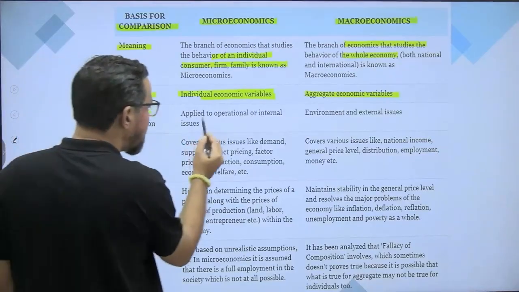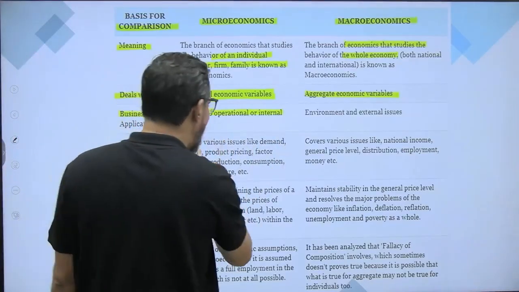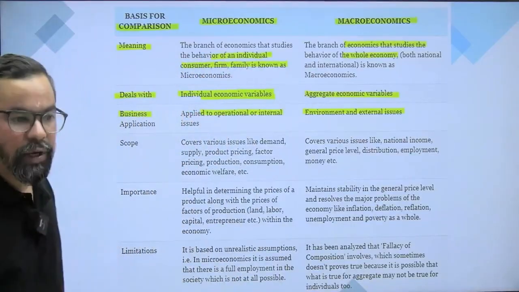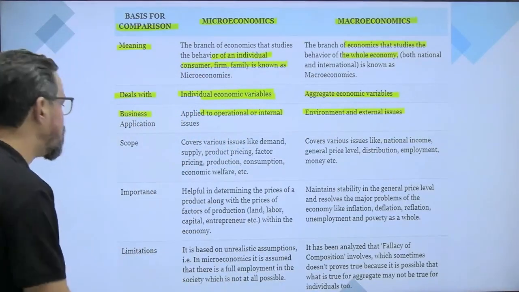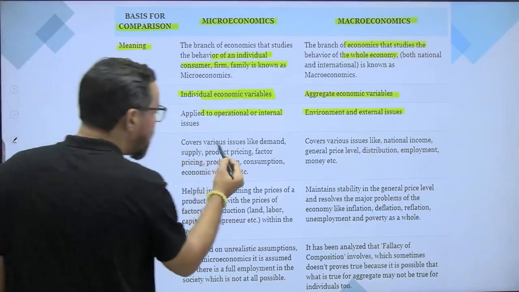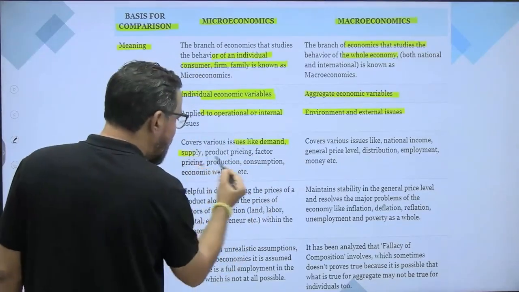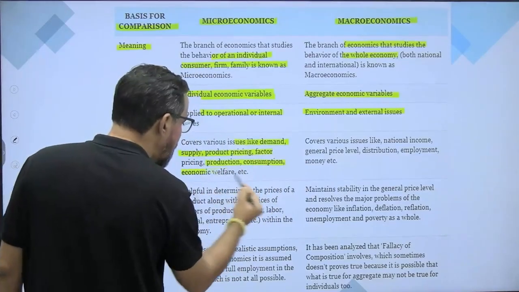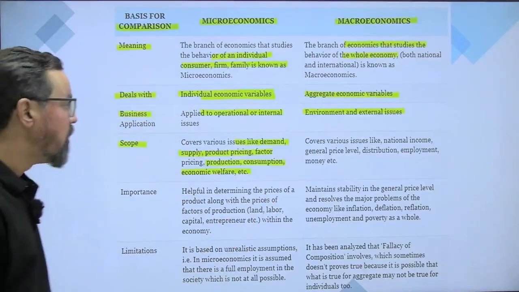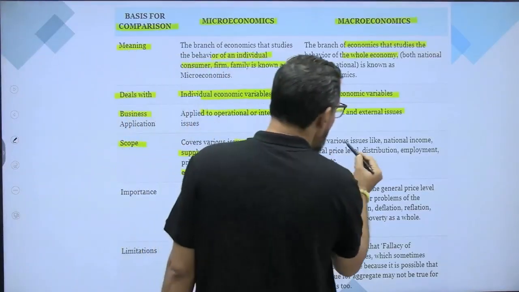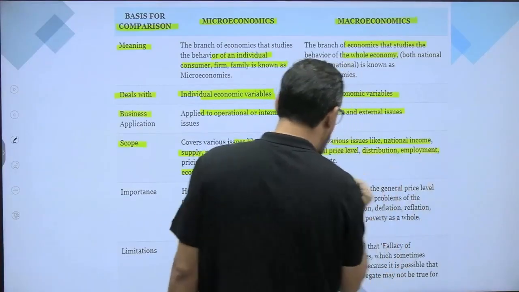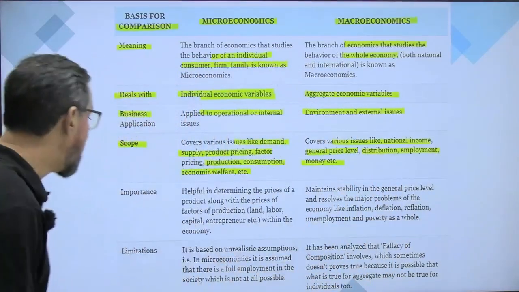Business application: micro applies to operational and internal uses, while macro applies to environment and external issues like political issues or world economic issues. Scope: micro covers various issues like demand and supply, product pricing, factor pricing, production, consumption, economic welfare and all. When it comes to macroeconomics, it covers various issues like national income, general price level, distribution, employment, and money supply.